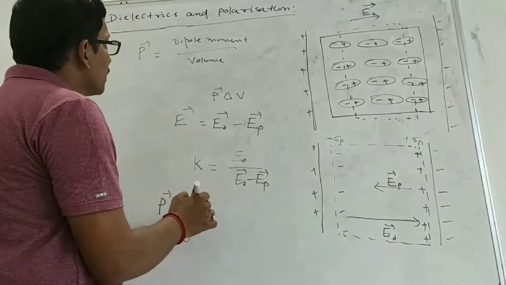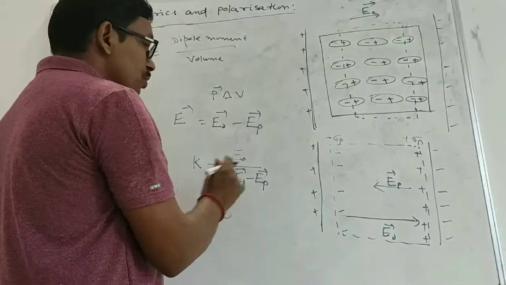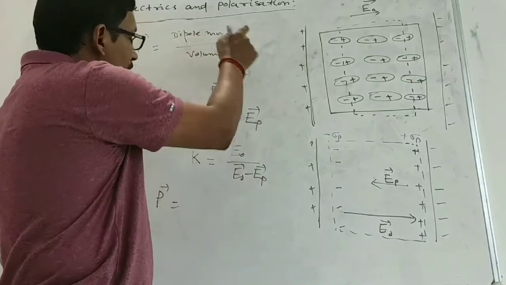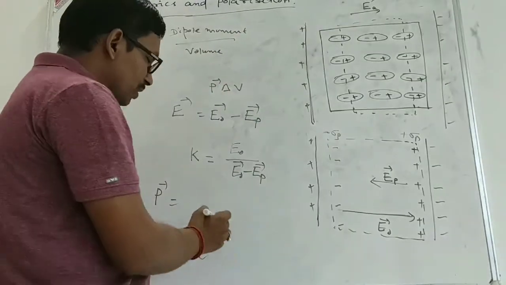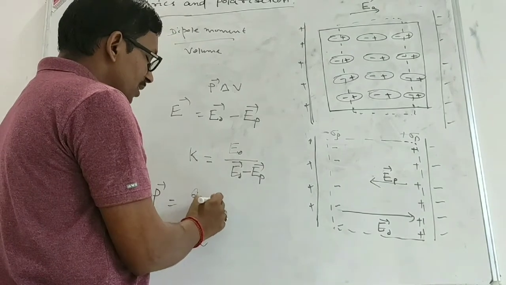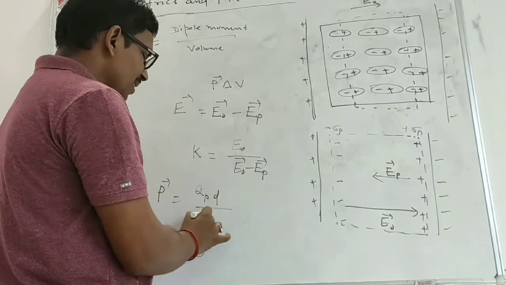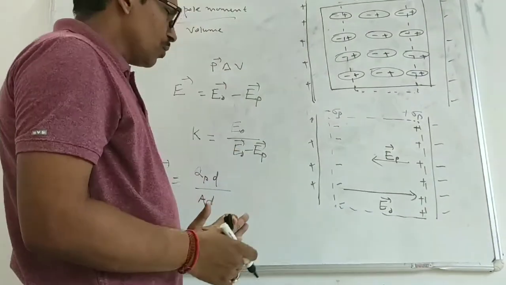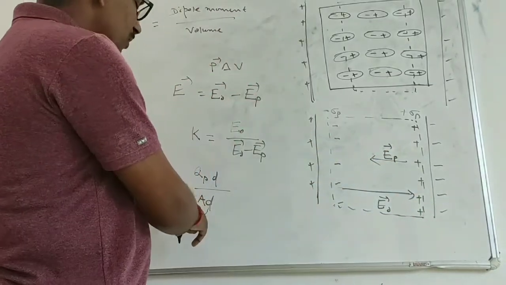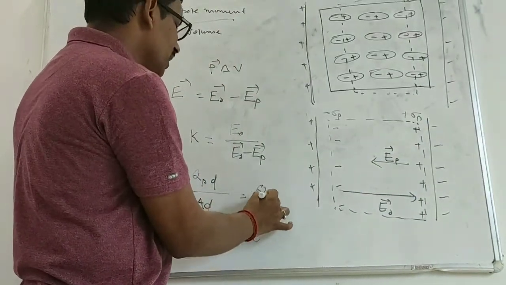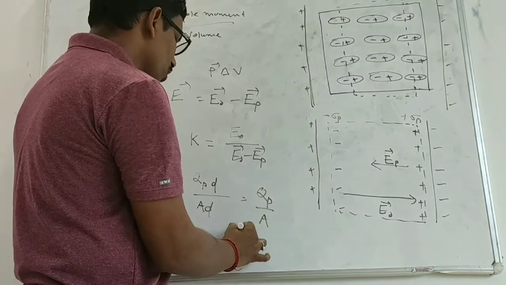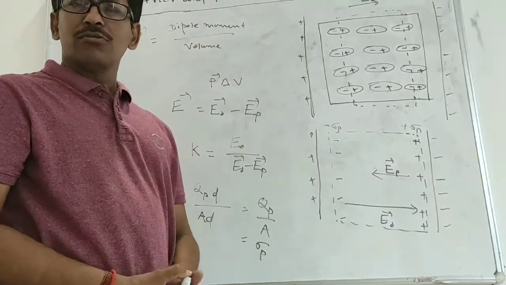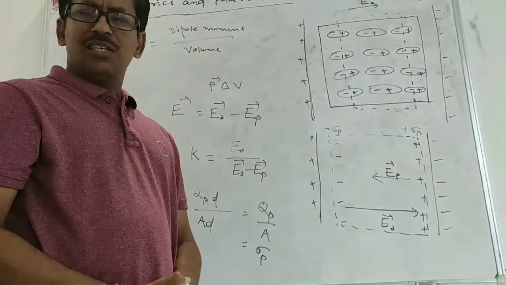Suppose the charge induced is QP. So what is the dipole moment? If D is the distance or length of the dielectric, the total dipole moment I can write as either charge into distance between them, so QP into D, divided by A into D, the volume. If the area of this plate is A and the distance between the two is D, the volume is A into D. So that will be equal to QP divided by A. That is also equal to sigma P.